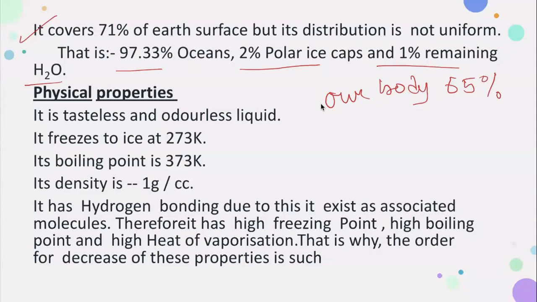Some plants have 95% of water. So you can say that it is a crucial compound for the survival of life forms. I have already told you that that's why water is so important, and it is a solvent of great importance.